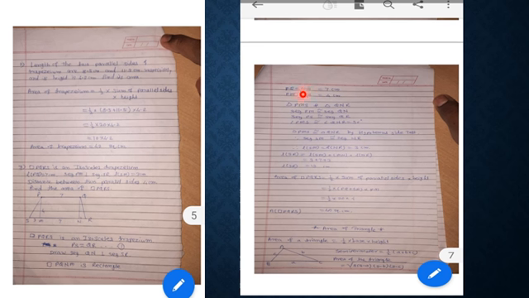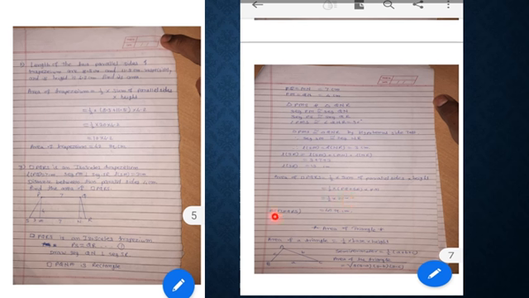Then in triangle PMS and triangle QNR, we can show these two triangles are congruent by the hypotenuse side test. Therefore, we can find the value of SR is equal to SM plus MN plus NR. This is 3 plus 7 plus 3, that is SR is equal to 13 cm. Then area of quadrilateral PQRS is 1/2 into sum of parallel sides into height. Therefore, 1/2 into PQ plus SR into PM, that is 1/2 into 20 into 4. 20 divided by 2 is 10, and 10 into 4 is 40. Therefore, area of quadrilateral PQRS is 40 square centimeter.